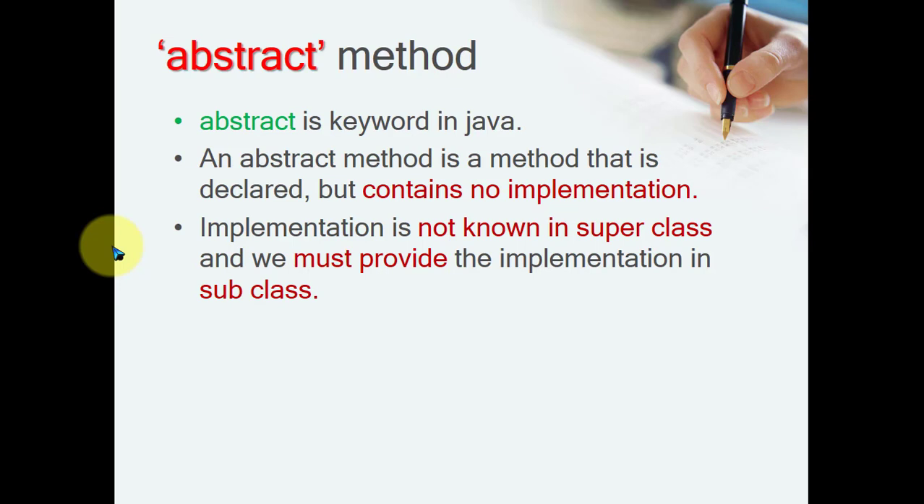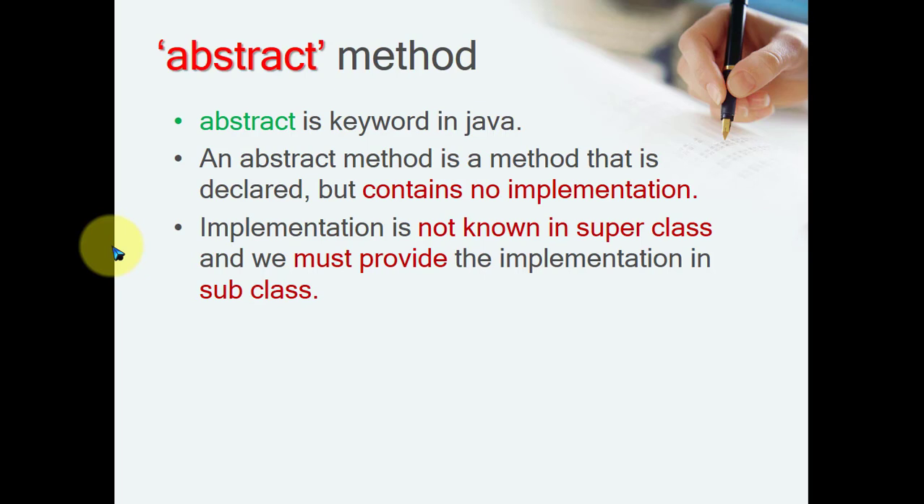Let's start with what is an abstract method and abstract class. Abstract is a keyword available in Java, and we can declare a method as abstract. When we declare any method as abstract, that means we don't have any implementation for that method, only the declaration is available.